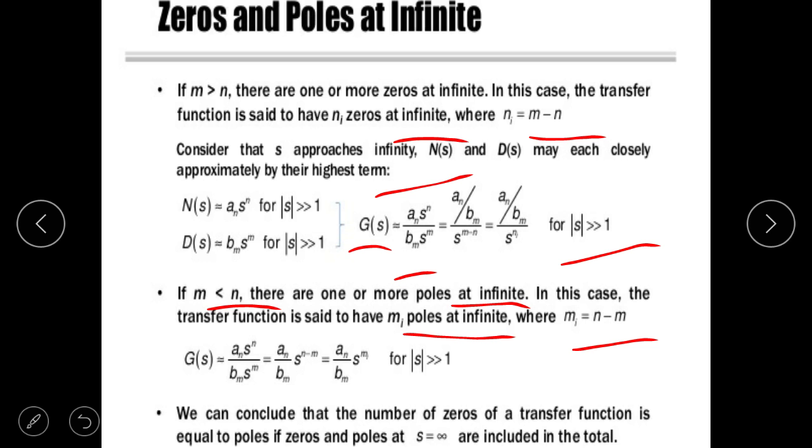Means the difference of denominator and numerator power represents the number of poles at infinity or zeros at infinity. If the power of the numerator is greater than the denominator, then the difference of power lies at infinity, applicable for both zeros and poles. We can conclude that the number of zeros of a transfer function is equal to the number of poles if zeros and poles at s equal to infinity are included in the total.